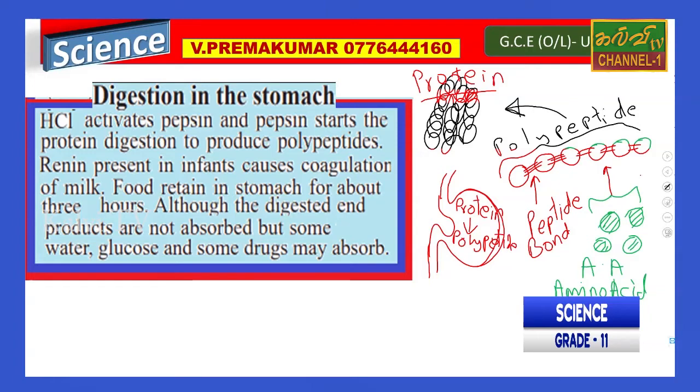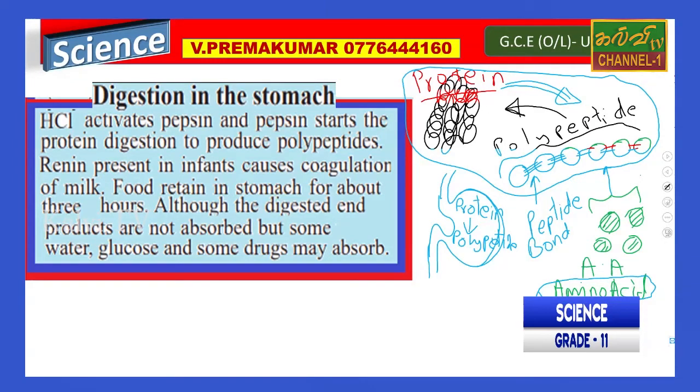This function occurs in the stomach. What is it? Protein converted as polypeptide. But it should be changed as the amino acids.